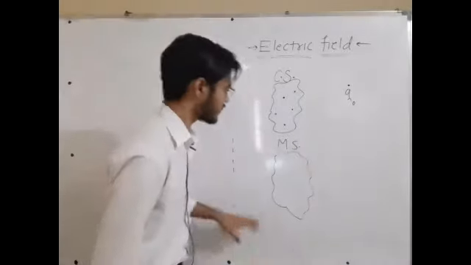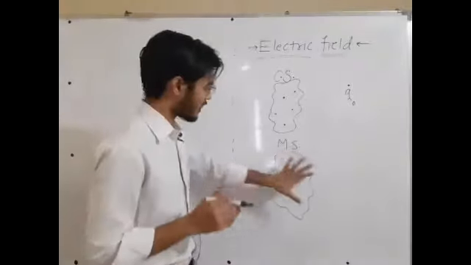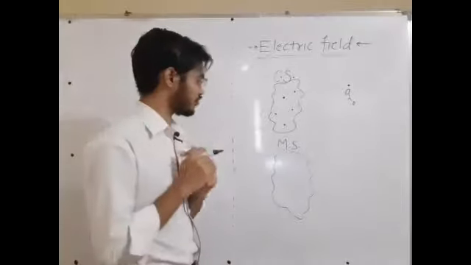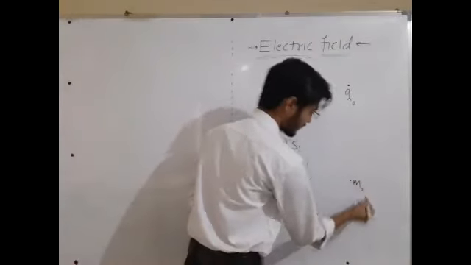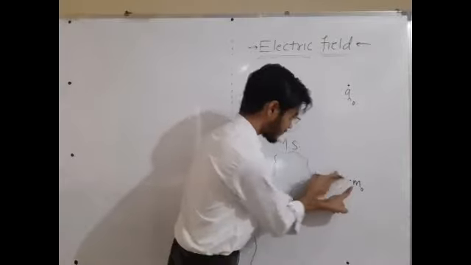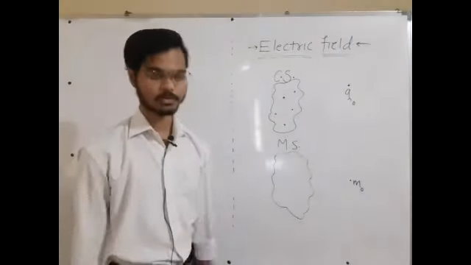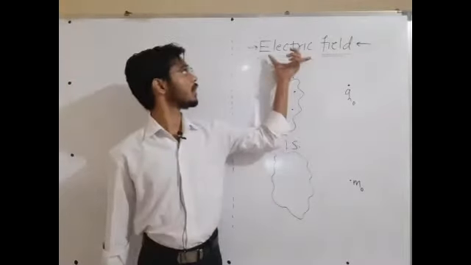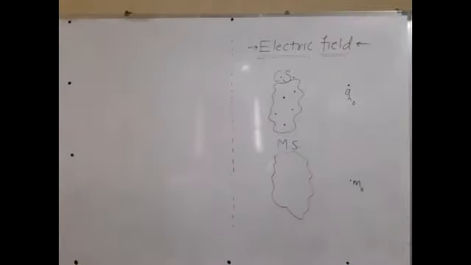Around that mass there exists something called gravitational field, and in that gravitational field if you place any other mass, that mass will experience force because of this mass system. Now reply to me in the chat box, C or N, clear or not? Conceptual understanding of electric field. Now I can see the chat box. Small c, small n. Good, very good.